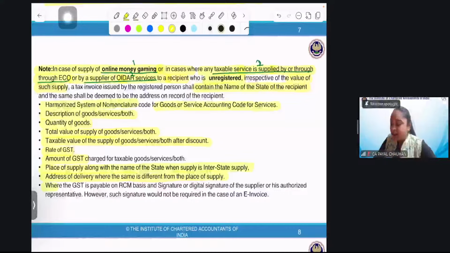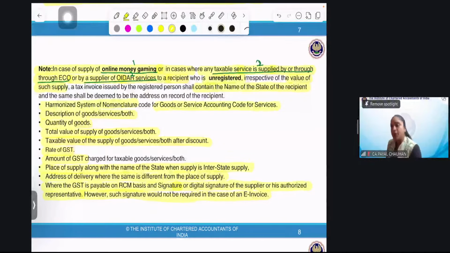Now, where the GST is payable on RCM basis, the signature or digital signature of the supplier or his authorized representative. Bill to ship to model, very good, Shamli. Billing was done at one place, whereas the shipping address was where the goods are to be delivered, at another place. However, such signature would not be required in case of an e-invoice.